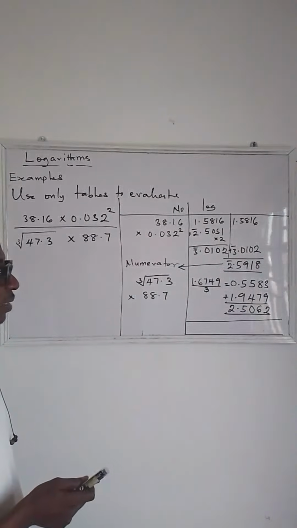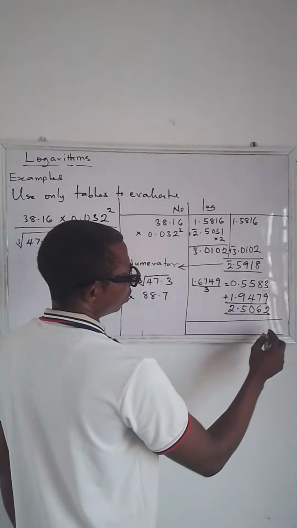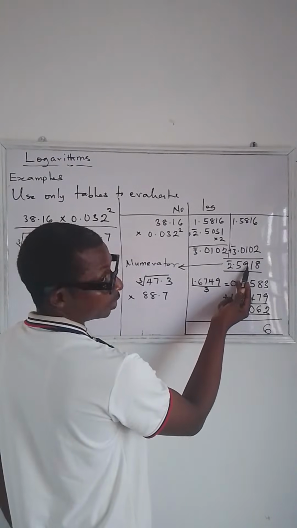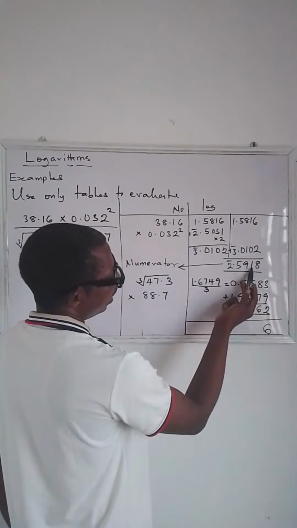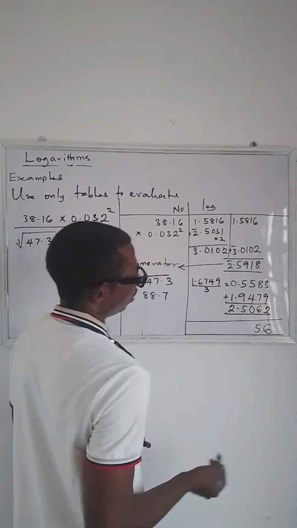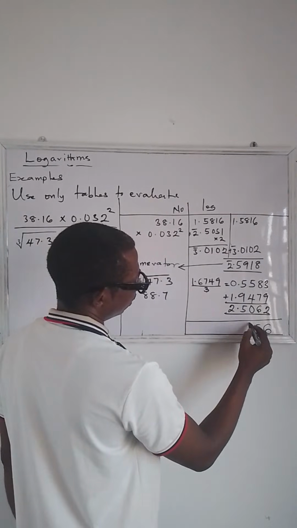Okay, now let's subtract. Now, 8 minus 2, that is what? We have 6. Now, 1, so we have to pick 1 from here. That's 11. 11 minus 6, that is 5. Okay, so you are left with 8. 8 minus 0, you have 8.